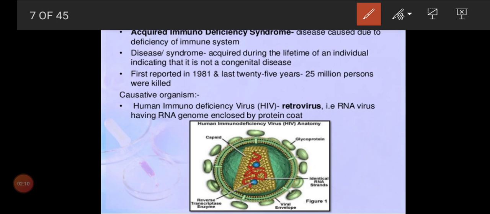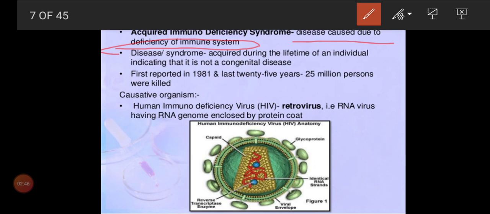Acquired immunodeficiency syndrome is a disease caused due to deficiency of the immune system. What we learned in the previous video was innate immunodeficiency, but here it is acquired during your lifetime, and because of this virus your immune system is collapsed or disturbed, so the power of the immune system is reduced. That is why we call it deficiency of the immune system.